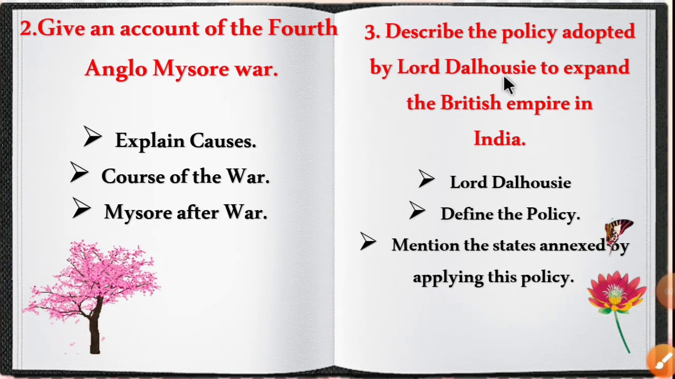Third question. Describe the policy adopted by Lord Dalhousie to expand the British Empire in India. First you have to explain the doctrine of lapse policy. It was introduced by Lord Dalhousie. Then mention the states annexed by applying this policy, that is Satara. You have to mention the place along with the year.